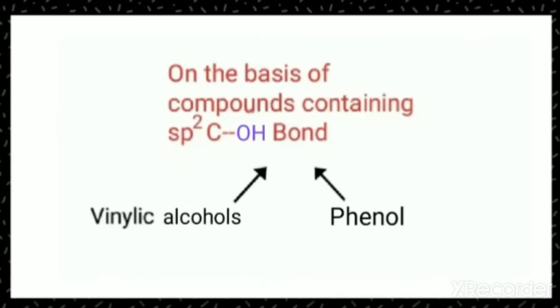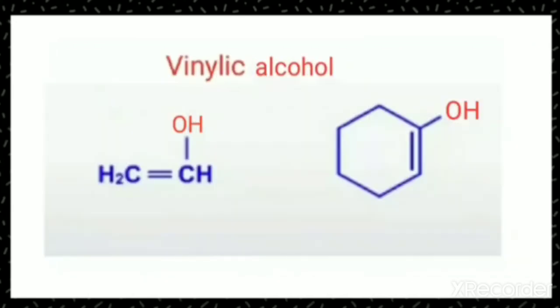The next classification is on the basis of compounds containing an sp2 hybridized carbon OH bond. That means here the OH group is attached to an sp2 hybridized carbon atom, that is, a doubly bonded carbon atom. It is further classified as vinylic alcohol and phenol. Vinylic alcohol means that the OH group is directly attached to an sp2 hybridized carbon atom.